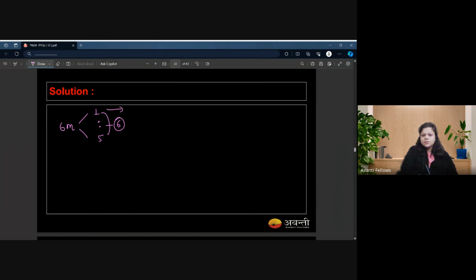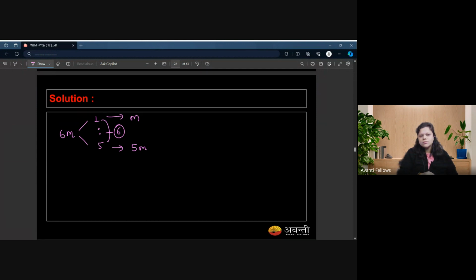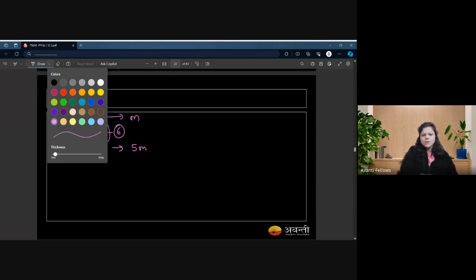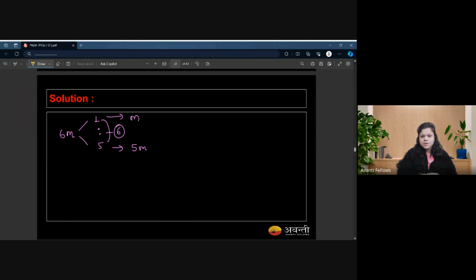So you will get this fragment of mass m and this fragment of 5m. See, if you involve fractions now, it will complicate your expression, right? So why are we going to do that? We don't like complications.